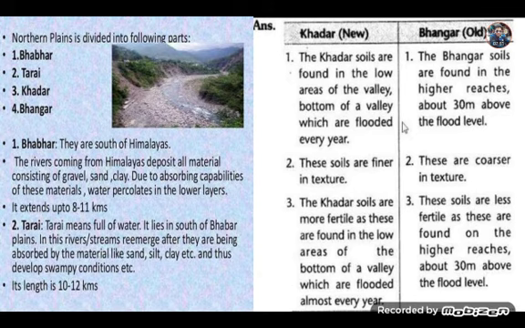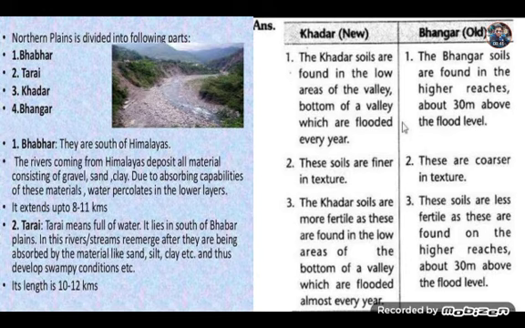Then just to the south of Bhabar, we find the Terai region. Terai means full of water. So here the small streams that disappeared in the Bhabar region reappear in the Terai region. It lies south of the Bhabar plain.